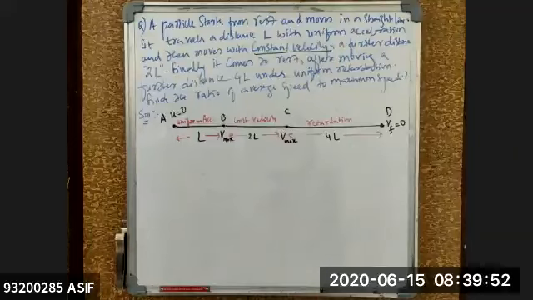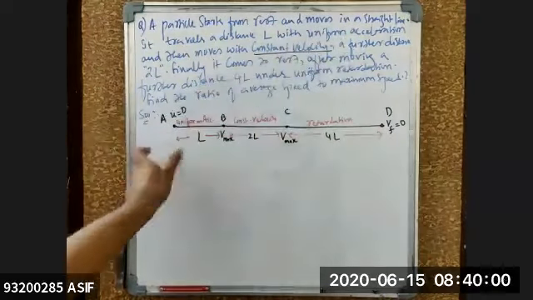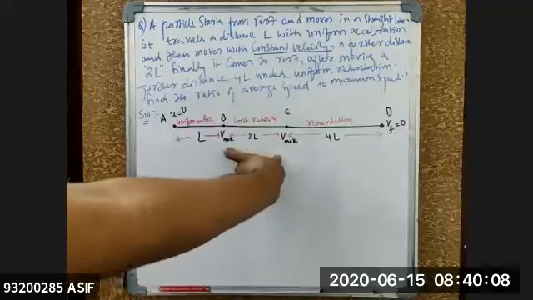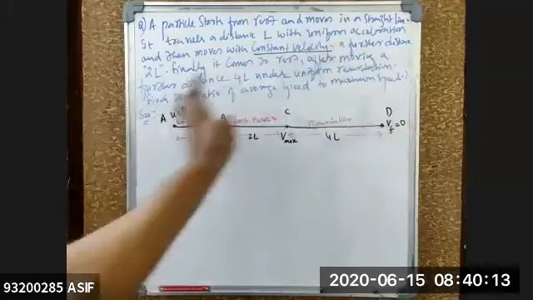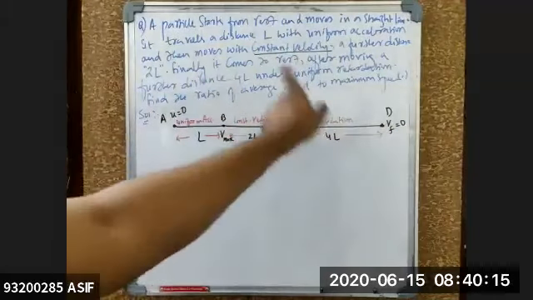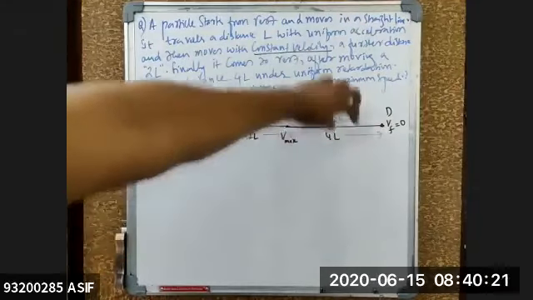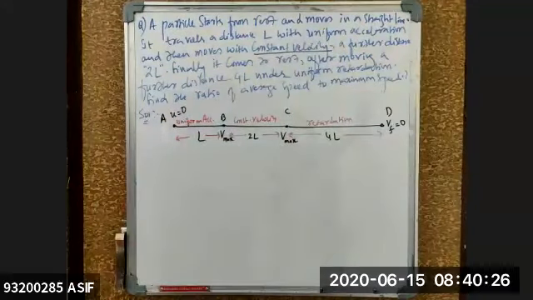Now this is what is exactly given. Read the question once again, you will get clarity. A particle starts from rest, so initial velocity 0, and moves in a straight line, travels a distance L with uniform acceleration, and then moves with constant velocity a further distance of 2L, and finally it comes to rest. That means final velocity becomes 0, after moving a further distance of 4L under uniform retardation. Before coming to rest, the velocity is reduced. So from C to D it is retardation, and the distance traveled during retardation is 4L. Find the ratio of average speed to maximum speed.